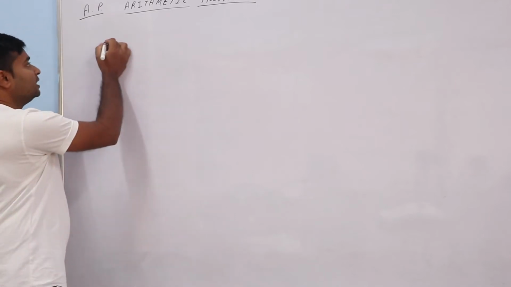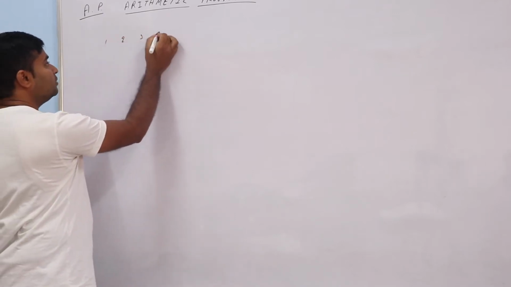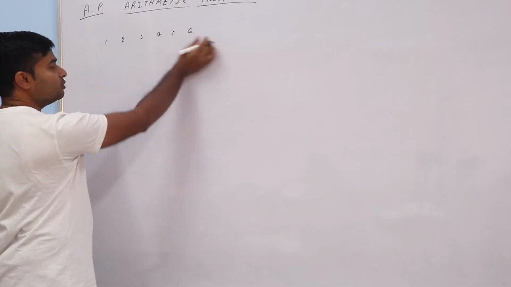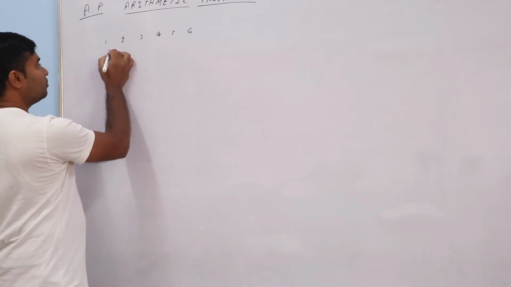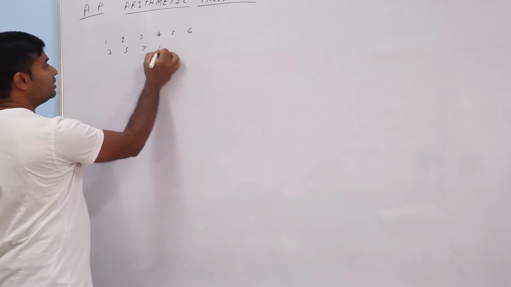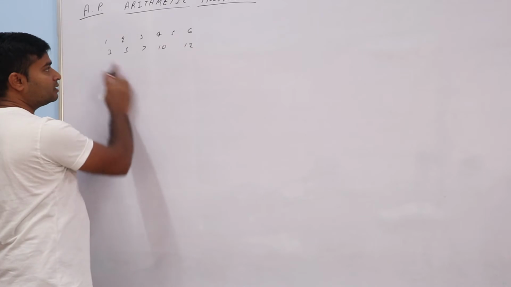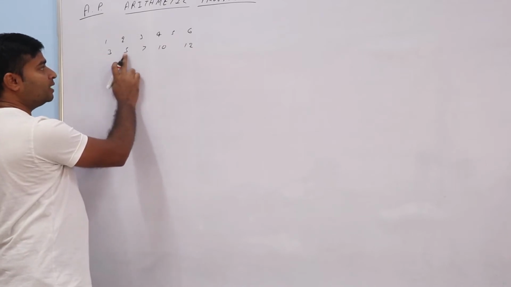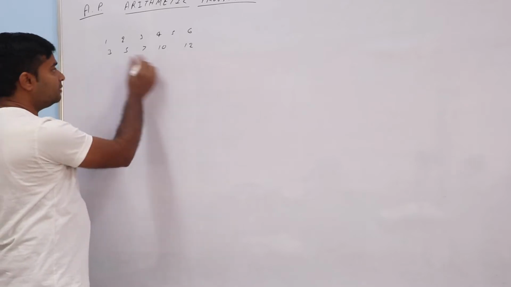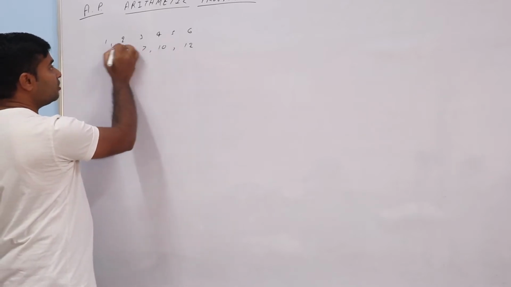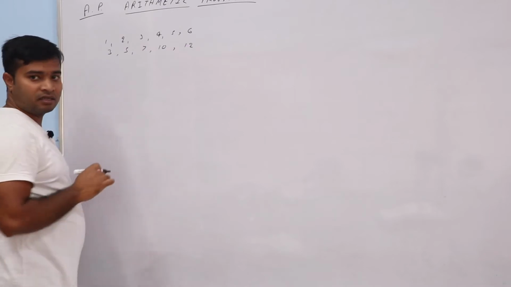So say if I write 1, 2, 3, 4, 5, 6, see, it's going like a series, correct? Or I can say 1, 3, 5, 7, 10, 12. See here 3 plus 2 is 5, 5 plus 2 is 7, 7 plus 3 is 10. It's not the same. But these are all a series.